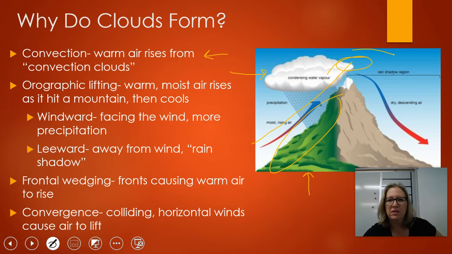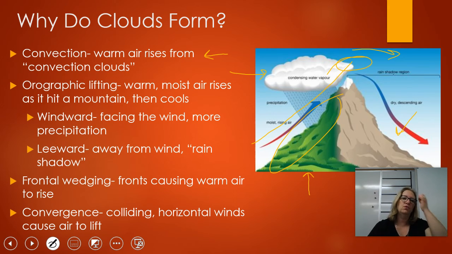By the time the cloud gets over here, it's run out of all of its precipitation, okay? And so you get somewhat of a deserty region on the leeward side of the mountain, okay? There's not enough moisture left in the cloud. The cloud kind of loses its shape and structure. And this is known as the leeward side of the mountain, okay?